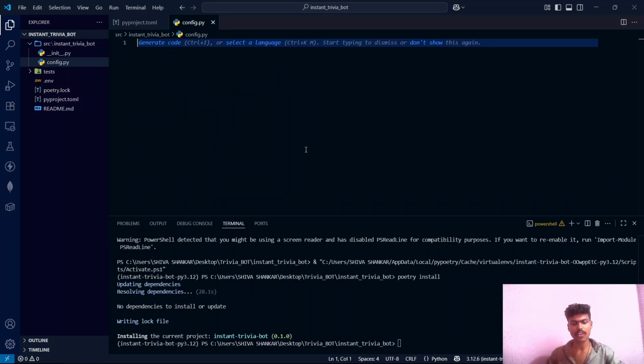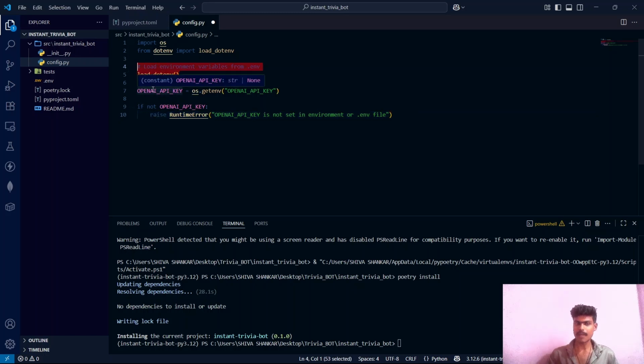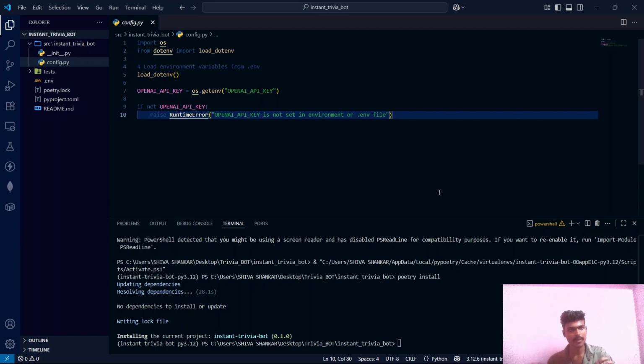Now inside this config.py file, I am pasting this code. It is a small code snippet. Here we are just importing the OpenAI API key. This code snippet will load the environment variables and it will grab our OpenAI API key. And from here, the API key will be available throughout our project. This is clean and reusable. Okay, the config.py file is done.